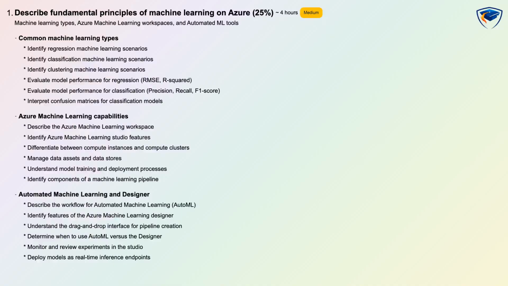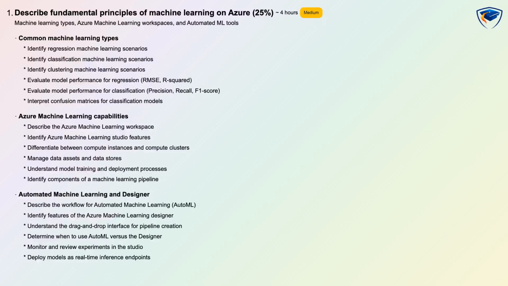Describe fundamental principles of machine learning on Azure is weighted at 25%, difficulty medium, and has an estimated learning time of 4 hours with conceptual plus scenario-based assessment. You will learn common machine learning types including regression, classification, and clustering, and how to evaluate models using RMSE, R-squared, precision, recall, F1 score, and confusion matrices.